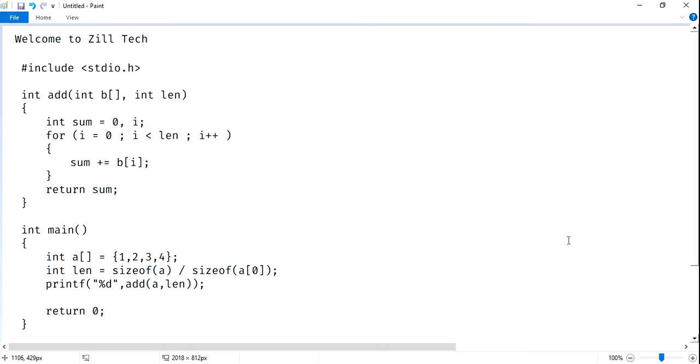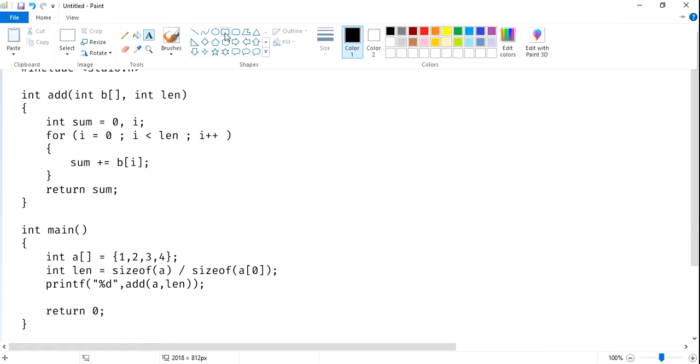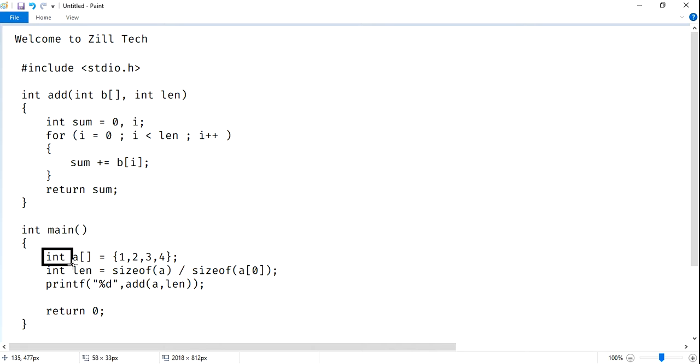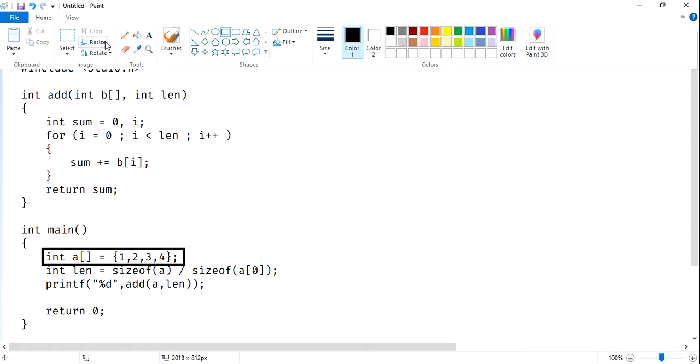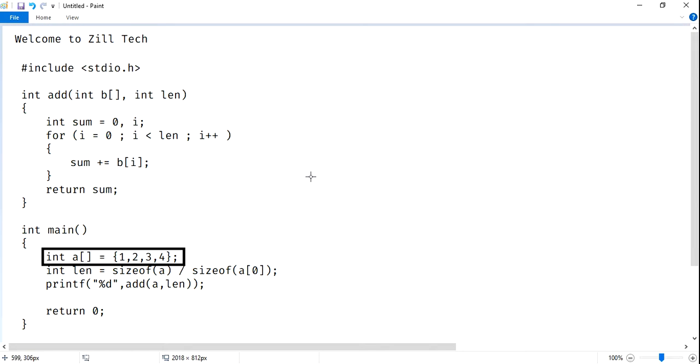First, the entry point: our program starts from the main method. In the main method, I have one array. Array means some memory will be allocated like this.